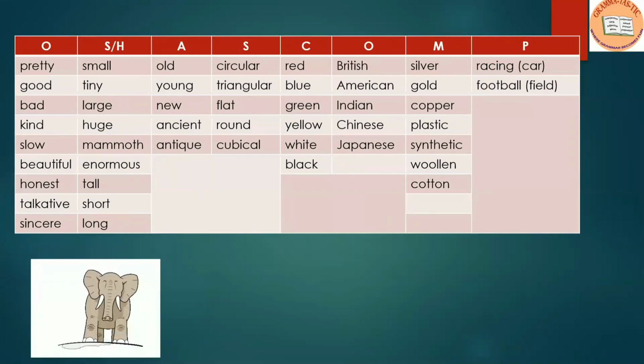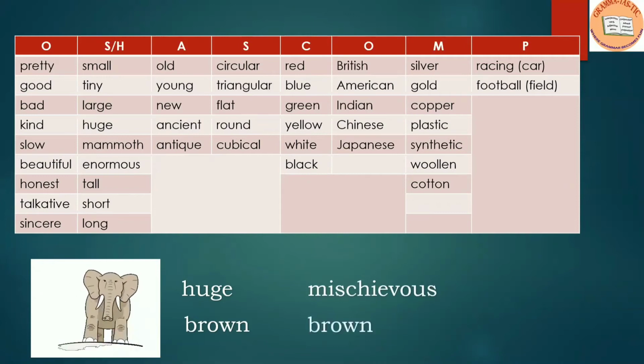Now, let us describe this elephant. As we can see in the picture, the elephant is looking very huge. It's a brown color. It's mischievous. It has big ears and has long tusks.